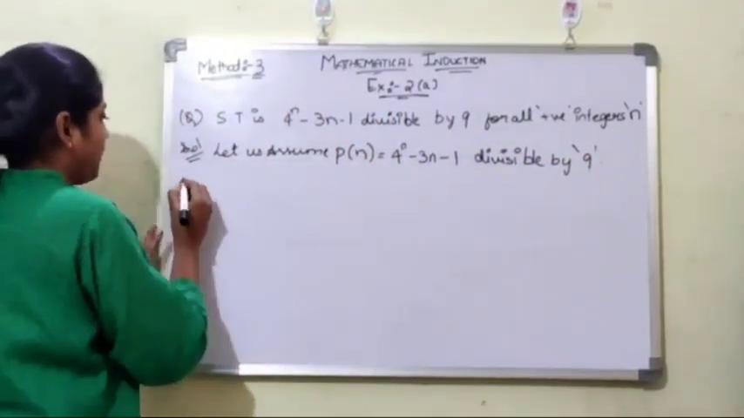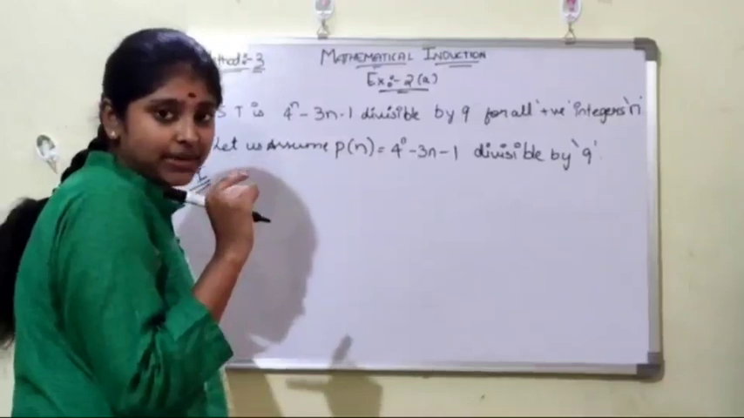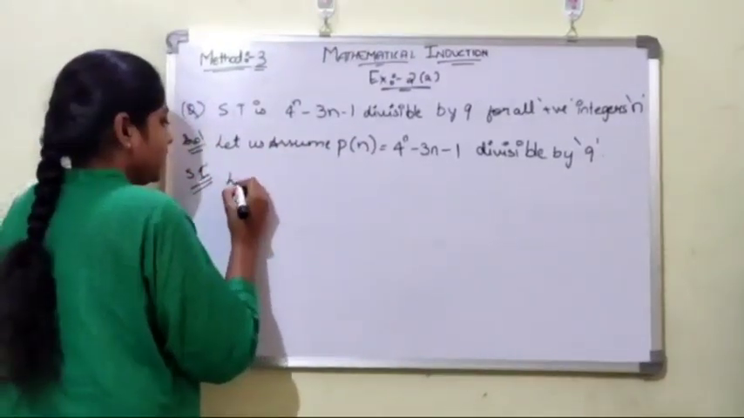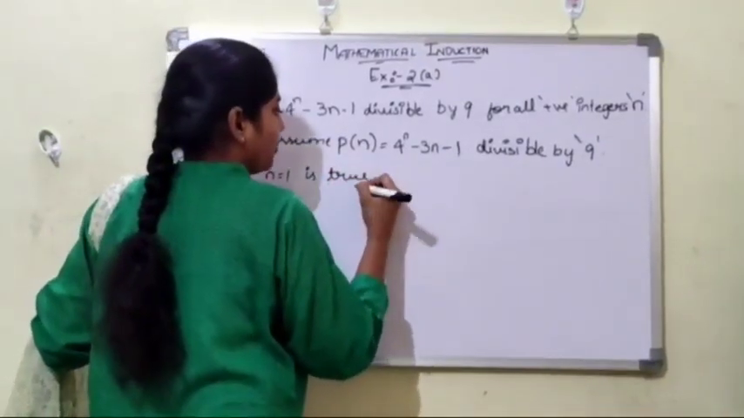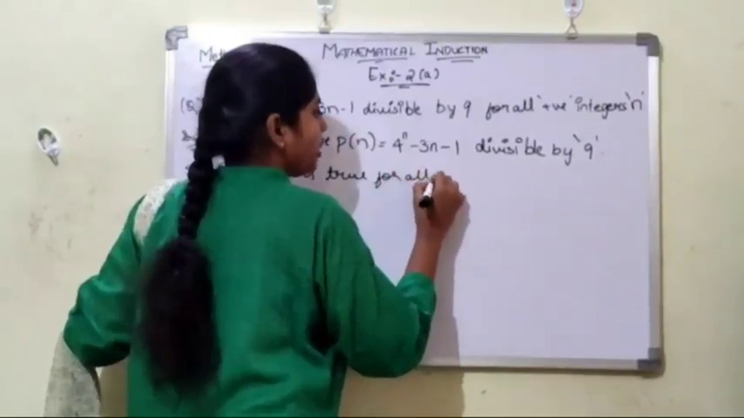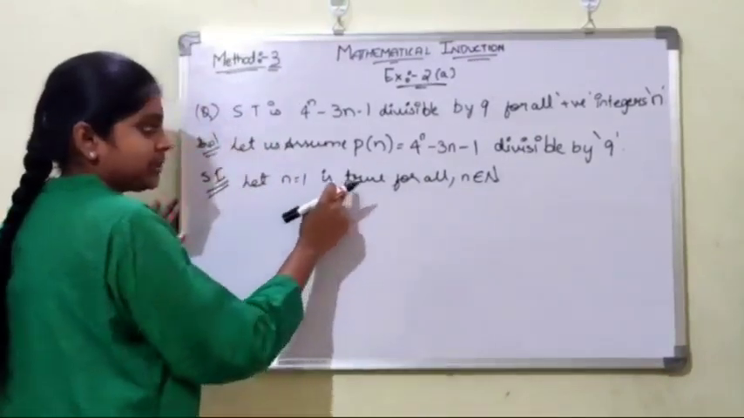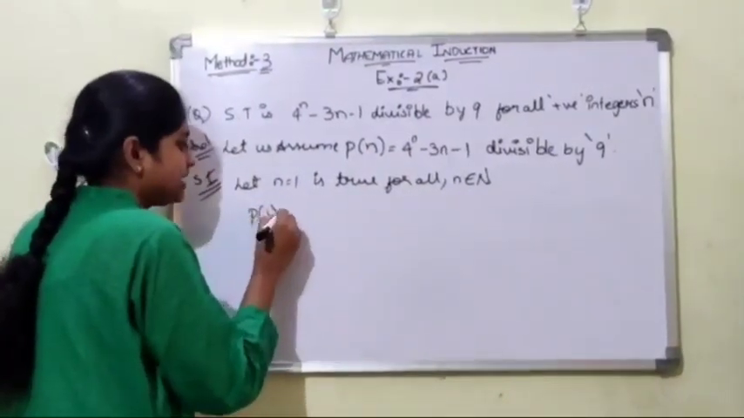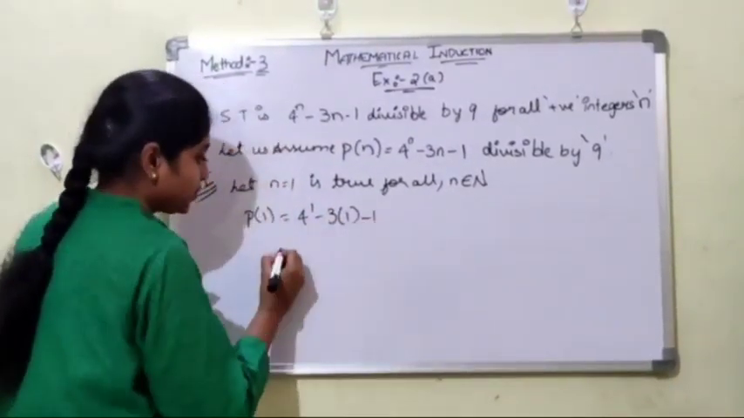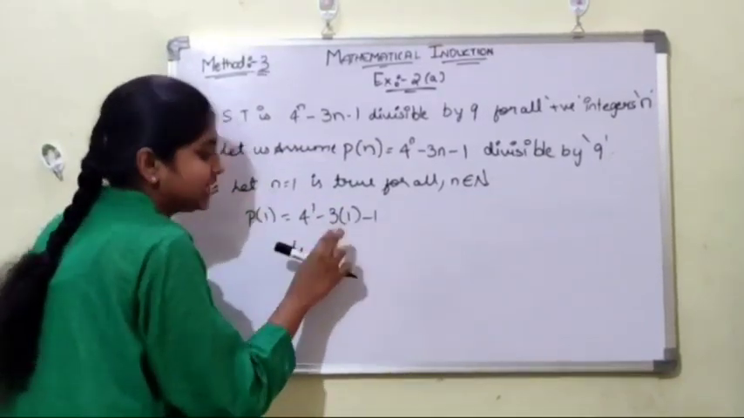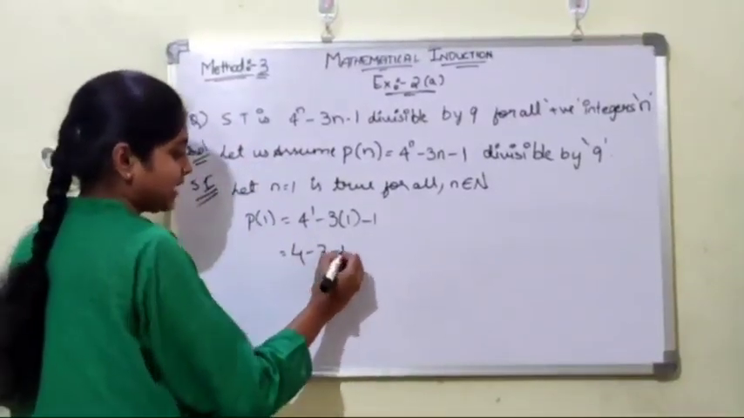Now step 1. What was our step 1? Step 1 is we have to show that n equals 1 is true. Now let n equals 1 be true for all small n belongs to capital N. Now we substitute n equals 1 in the place of n. So P of 1 is equal to 4 to the power of 1 minus 3 into 1 minus 1. So 4 to the power of 1 is always 4, then 3 into 1 is 3, then minus 1. Now 4 minus 3 minus 1 is 0.